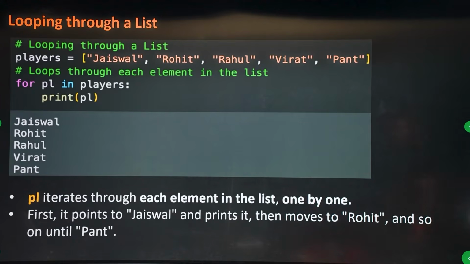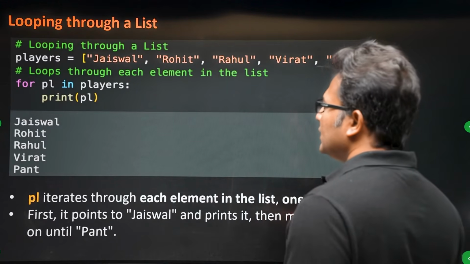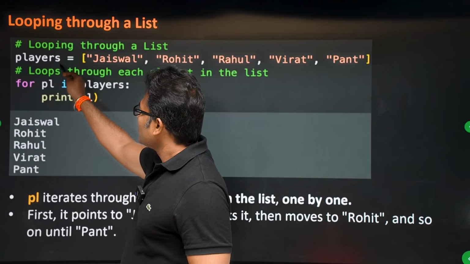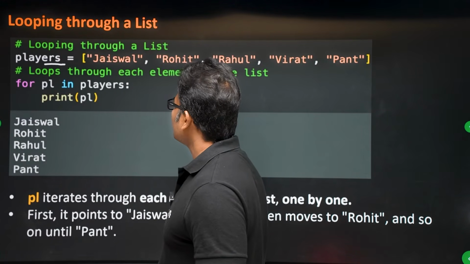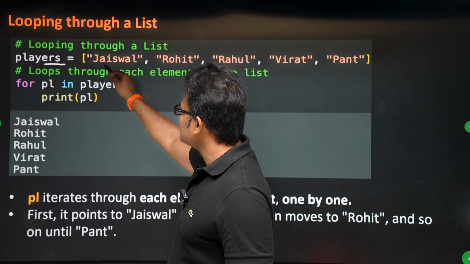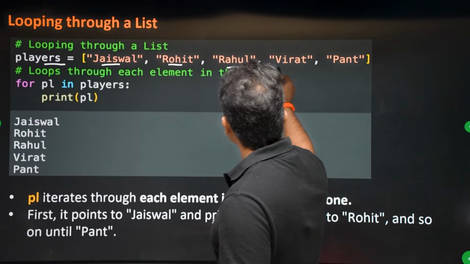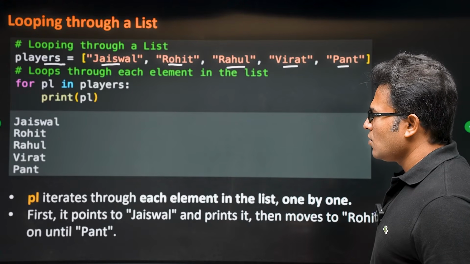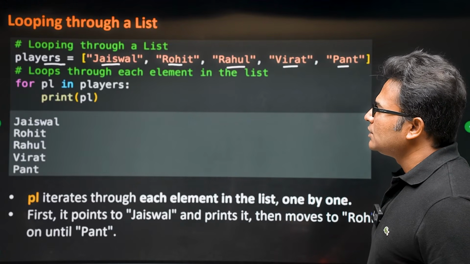Now we will go through lists, okay? So in lists also you can loop through it. Any iterable you can loop through. For example, there is a list, okay? So what is a list? We will see that later. So there is a list called players. Now inside the list there is Jaiswal, Rohit, Rahul, Virat, Pant. 5 elements are present. Now you can iterate over these elements.